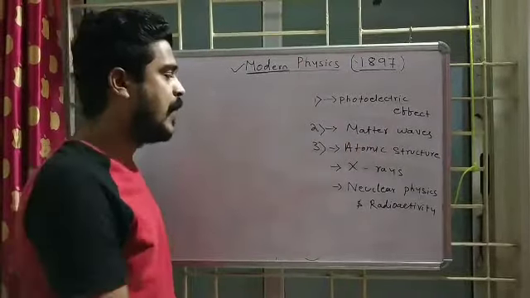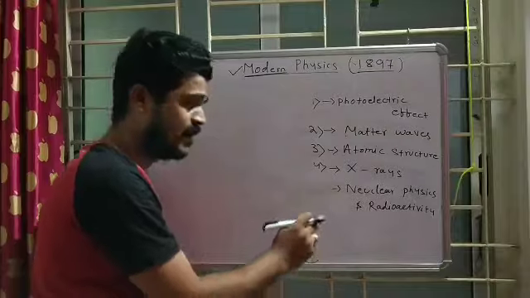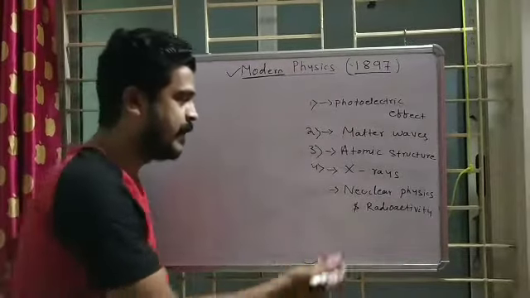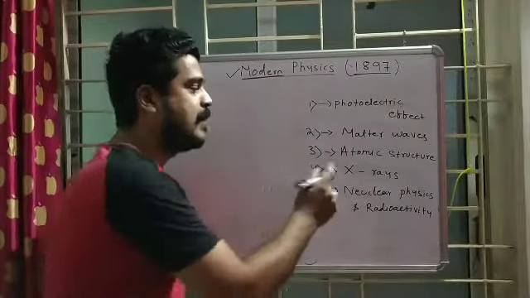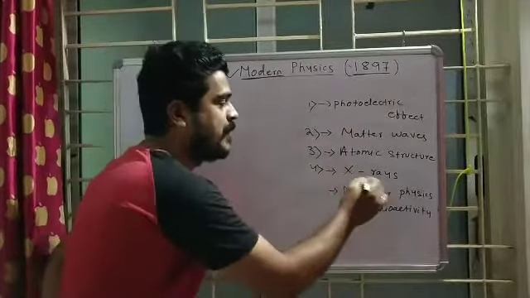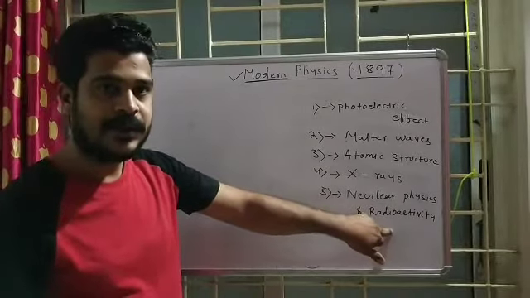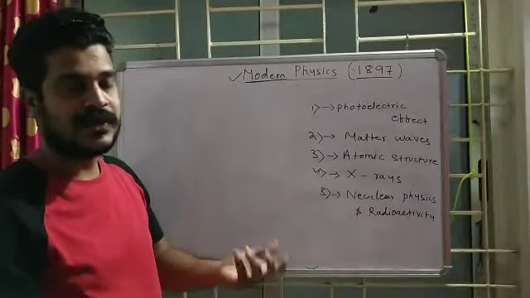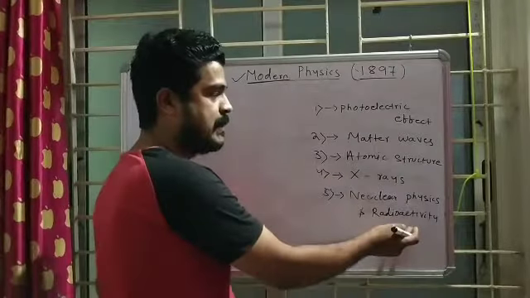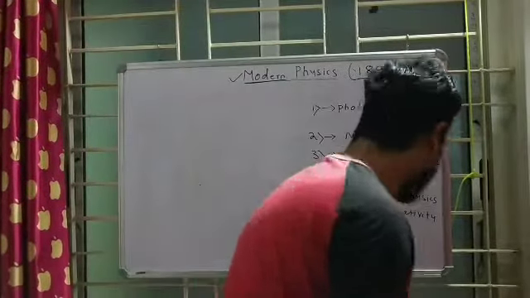Then X-rays, one class is required for X-rays. The normal X-ray you are using for medical purposes, I will only teach the properties of these X-rays. Then nuclear physics and radioactivity. This radioactivity is new to you, though I think you have studied a few things in your 10th class: radioactivity reactions, fusion reaction, fission reaction. I will discuss this at the end of the topic.